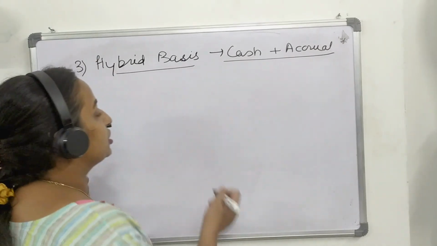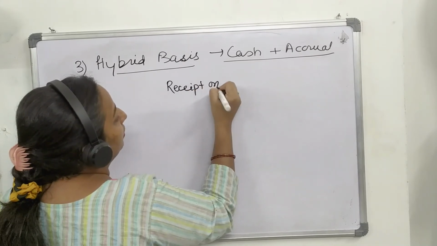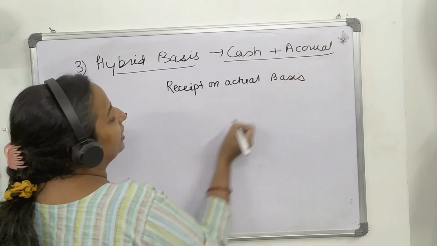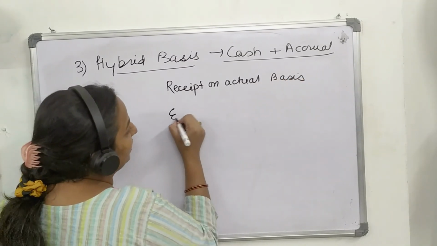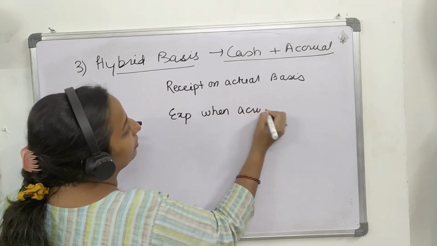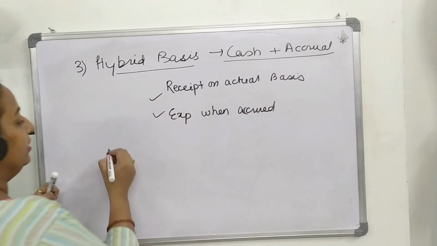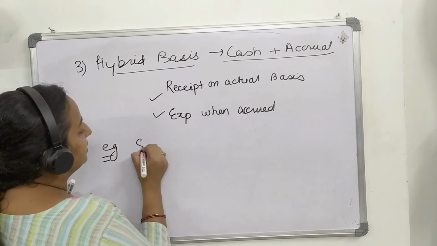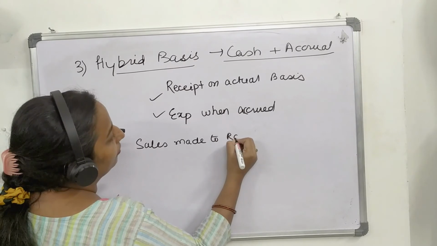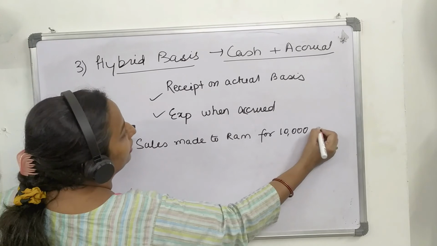Here what does the organization do? Receipt on actual basis will be recorded, means when the cash has been received against it, but the expense when accrued will be recorded. Means if I have made, for example, sale made to Ram for 10,000 in cash.